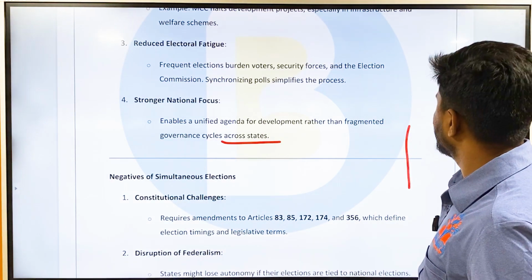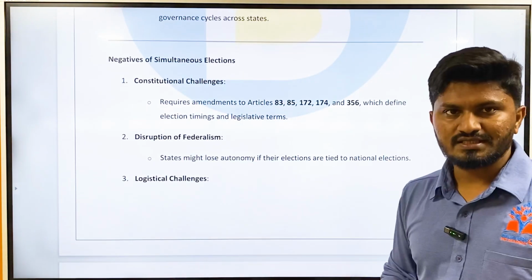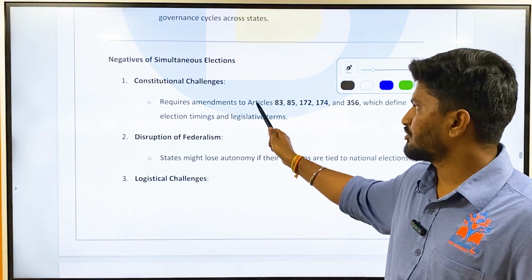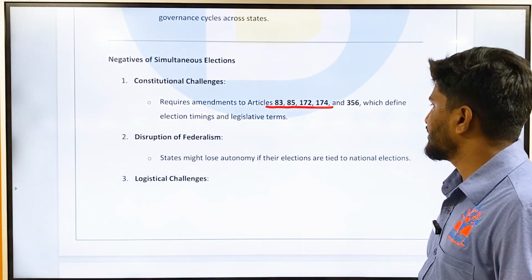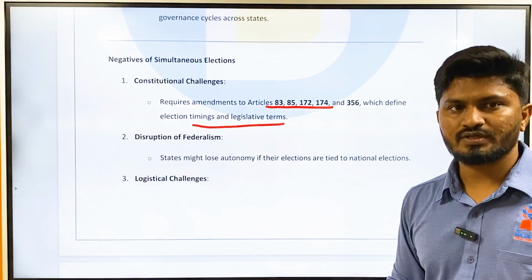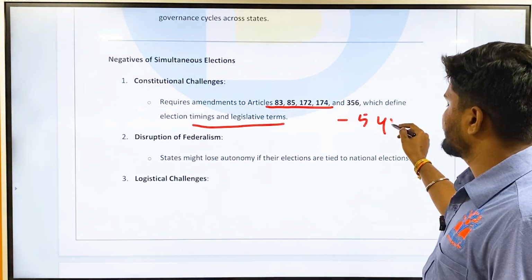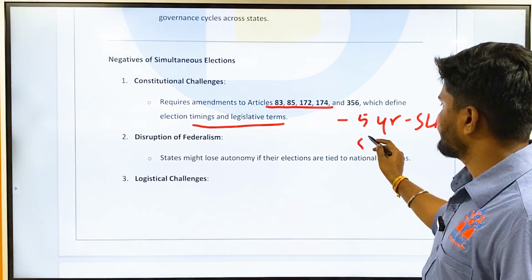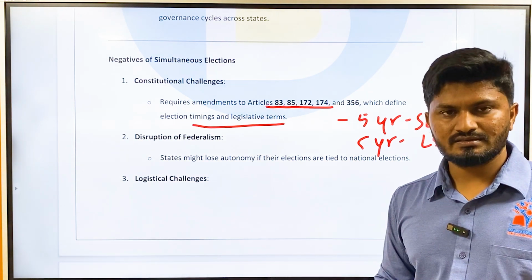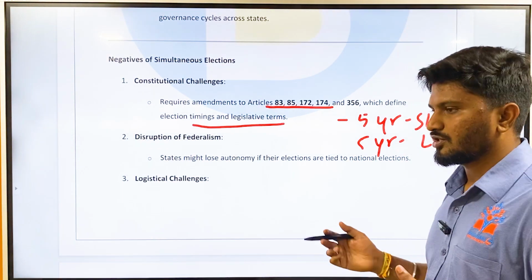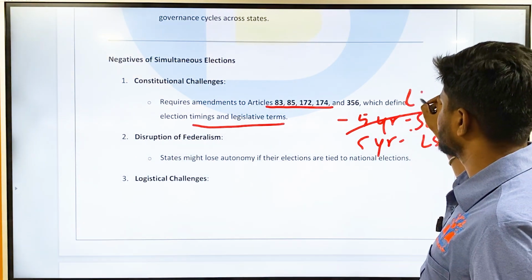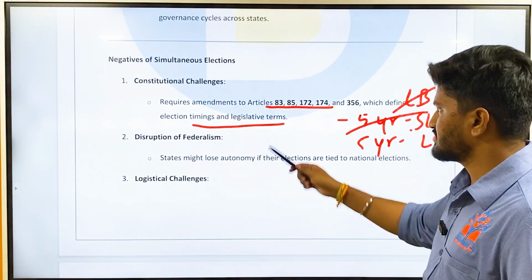And what are the negatives of simultaneous election? That is, there are constitutional challenges. What is the constitutional challenge? Simultaneous election requires amendment to the constitution under Articles 83, 85, 172, 174, and 356, which define election timings and legislative terms. There is a legislative term of 5 years for the state legislative assembly, and 5 years for the Lok Sabha. Suppose you want to bring all the state assemblies and local bodies together to have a simultaneous election, then you have to reduce the term of these state assemblies and local bodies. If you have to reduce the term of 5 years, then you have to amend these articles.